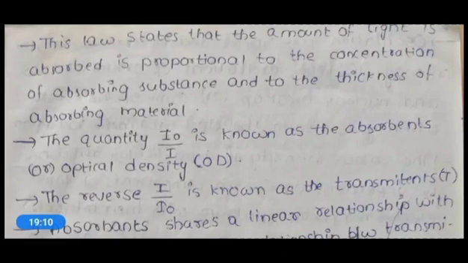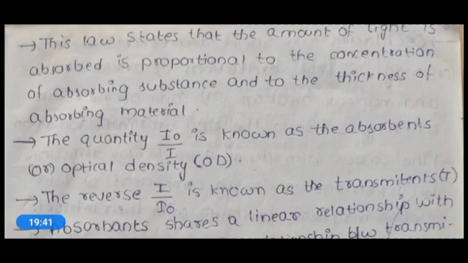And what does this Beer-Lambert's law state? This law states that the amount of light absorbed is proportional to the concentration of the absorbing substance and to the thickness of the absorbing material. So here finally a proper law to explain light absorption was given, that is Beer-Lambert's law.